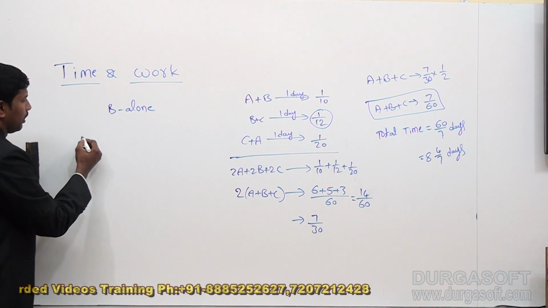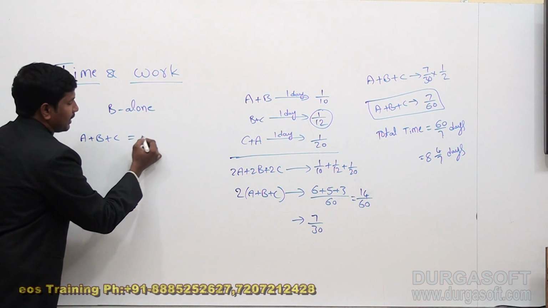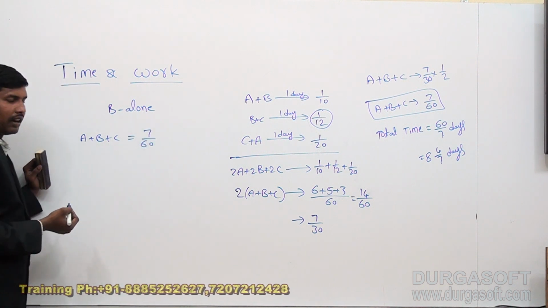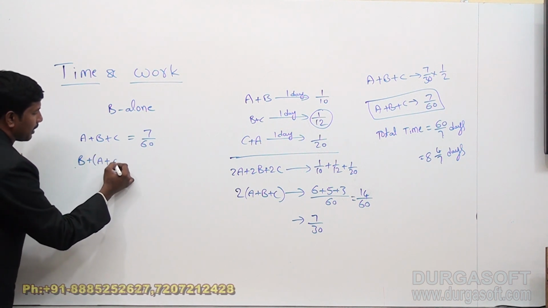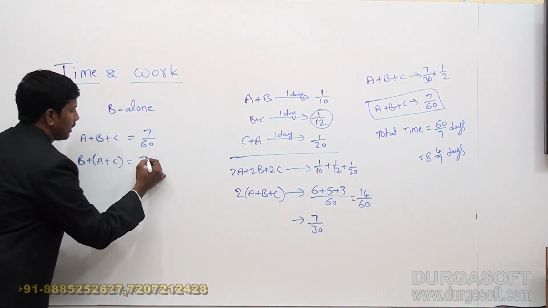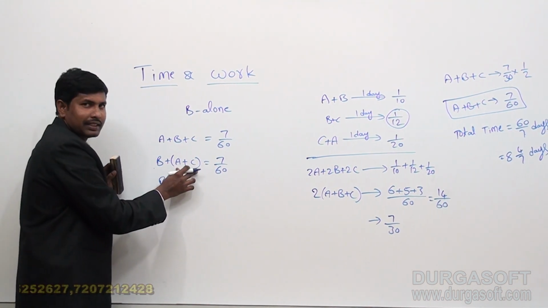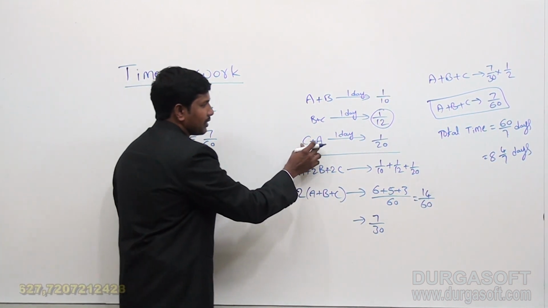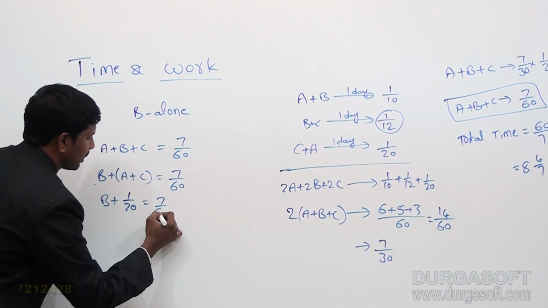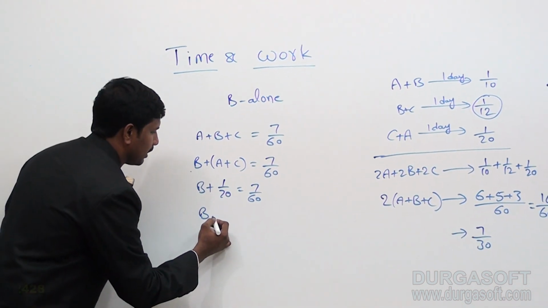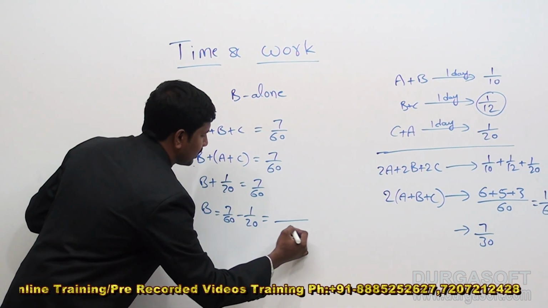So, we know that 1 day work of A plus B plus C is equal to 7 by 60, and from this I want the time taken by B alone, that's why I am taking A and C aside here. B plus A plus C is equal to 7 by 60. A plus C is nothing but 1 day work of A and C, which is given as 1 by 20. So B is equal to 7 by 60 minus 1 by 20, where 60 is the LCM.